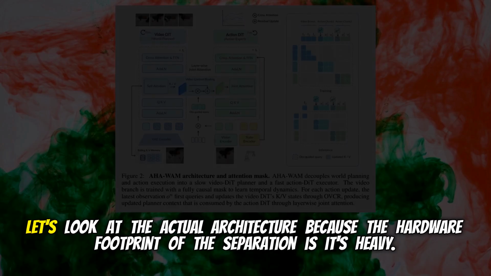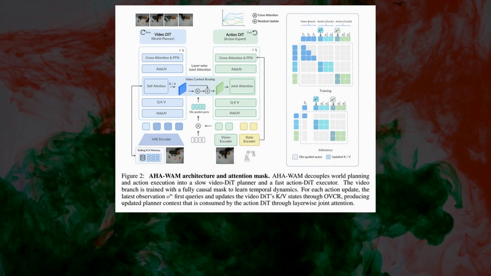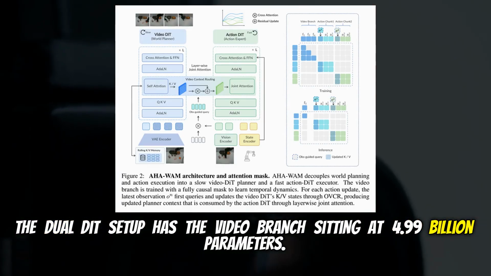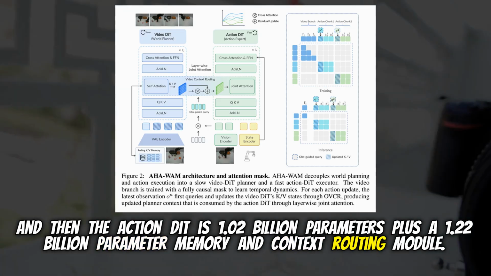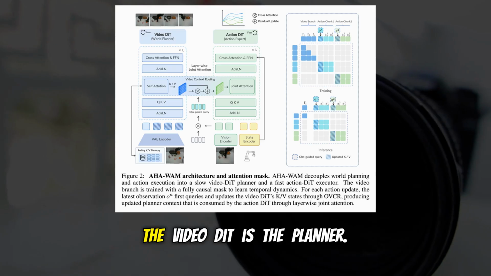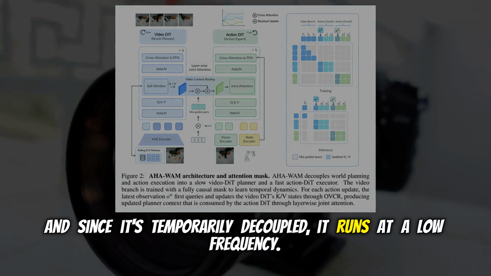Okay, let's unpack this. Let's look at the actual architecture, because the hardware footprint of the separation is heavy. The dual DiT setup has the video branch sitting at 4.99 billion parameters. Almost 5 billion. And then the action DiT is 1.02 billion parameters, plus a 1.22 billion parameter memory and context routing module. Yeah, it's huge. But the division of labor makes it work. The video DiT is the planner. And since it's temporally decoupled, it runs at a low frequency.